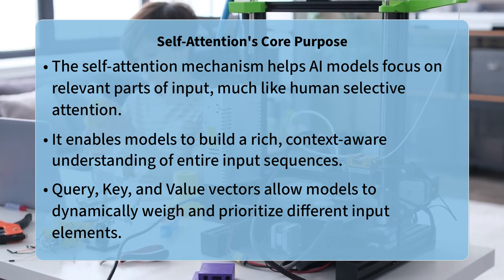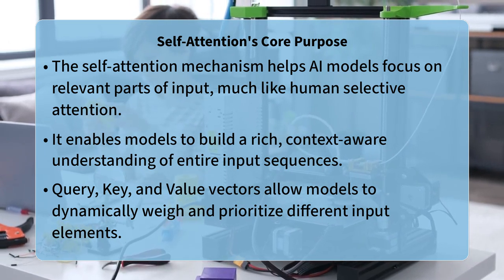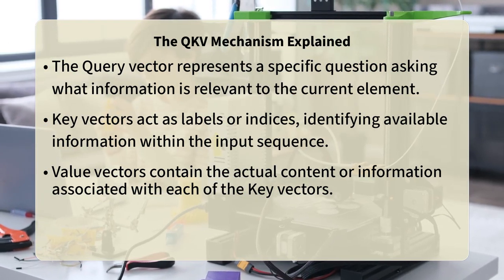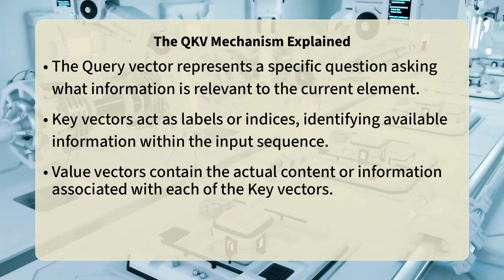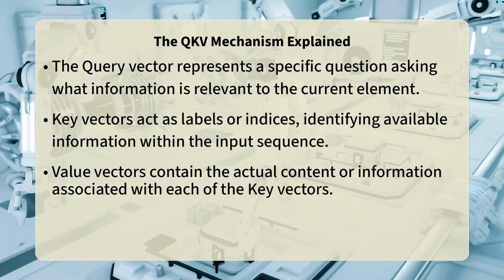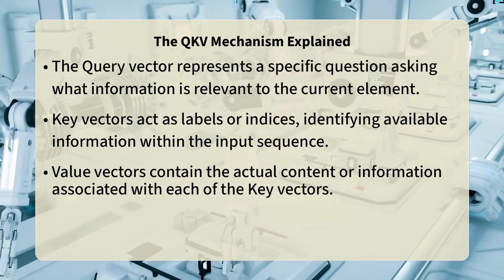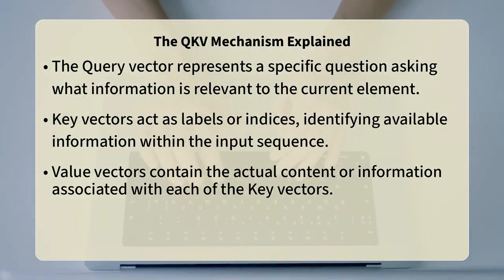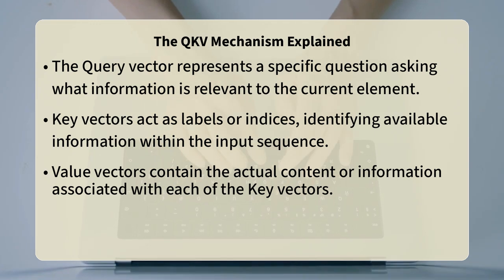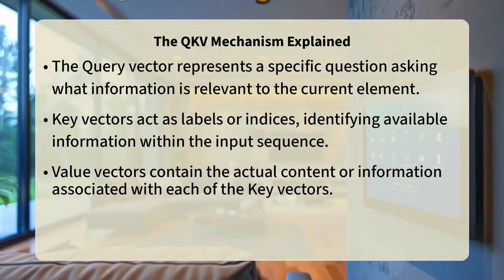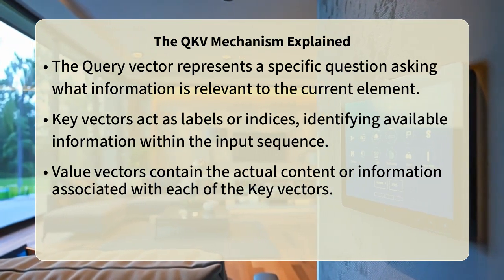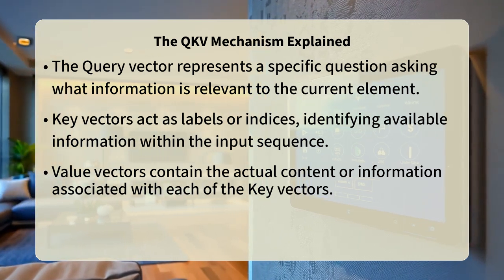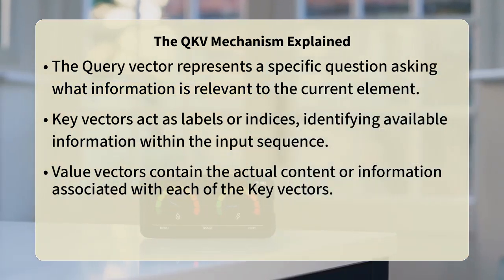The core idea behind these three vectors is to model a search and retrieval process. Imagine the query vector as your specific question, the key vectors as a collection of labels or indexes for available information, and the value vectors as the actual content associated with those labels. When a query is compared against all keys, it identifies which pieces of information are most relevant to the current question. This relevance is typically calculated using a dot product, which measures the similarity between the query and each key. The higher the similarity, the more relevant that particular key, and thus its associated value, is to the query.